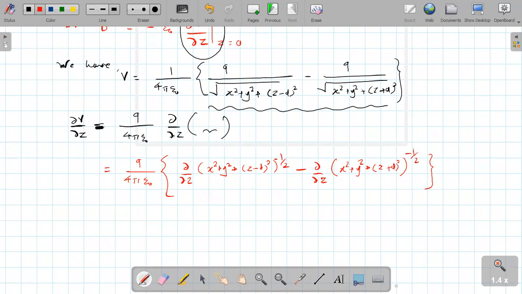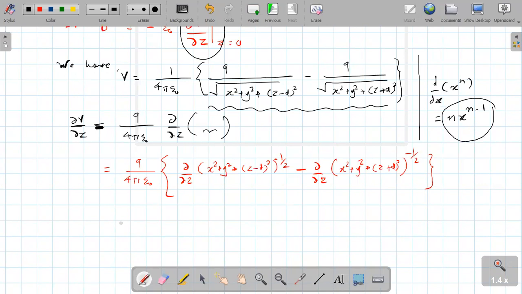Next, using the derivative formula, I will use a different color. What is the d by dx of x raised to n? That is n x raised to n minus 1. I will use this formula.